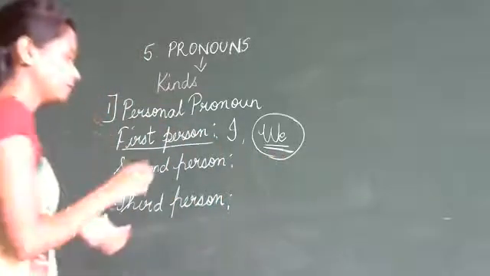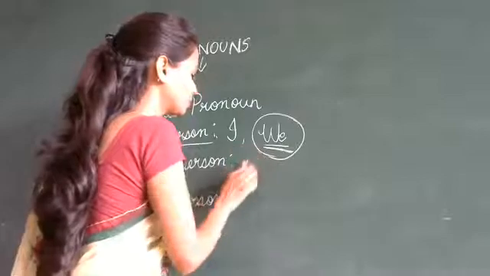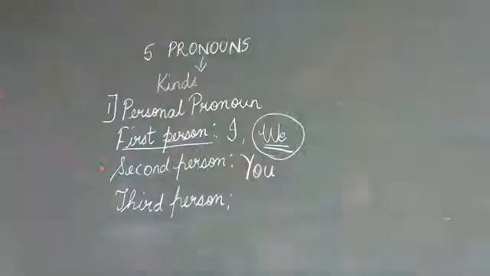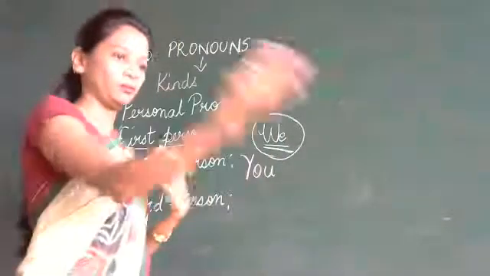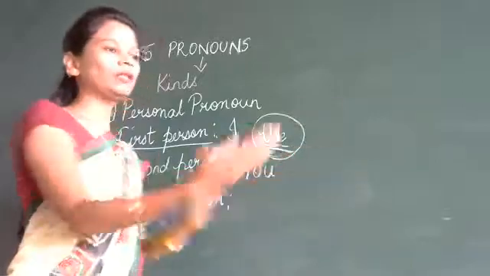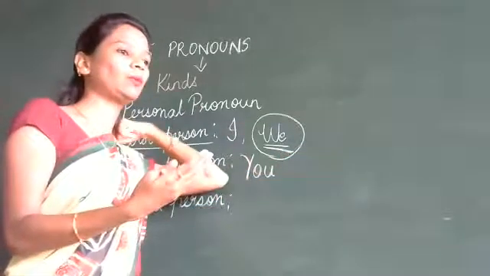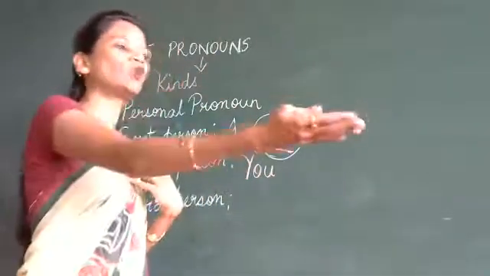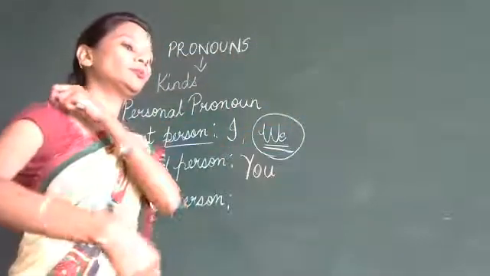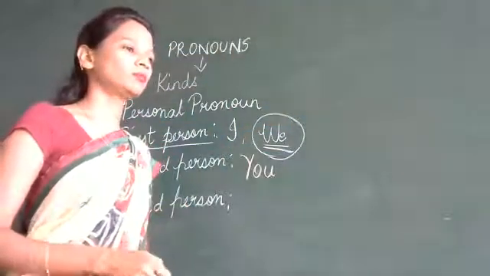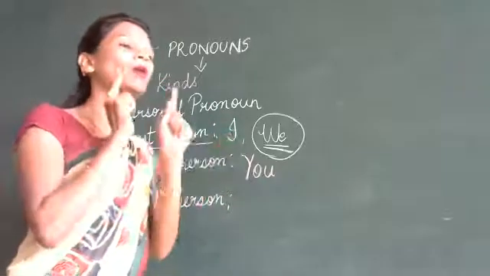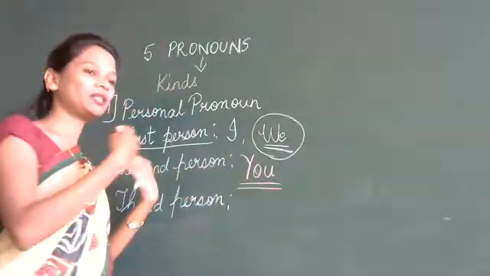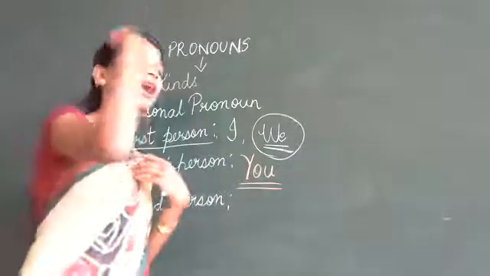Now who is the second person? The second person is you. Who is this you? Whom am I talking to? I'm talking to you. That means whom is the talk happening between? The talk is happening between me and you. Whom are you talking to? You. Yes, you. The two people who are talking is the second person. That means me, myself, and you.